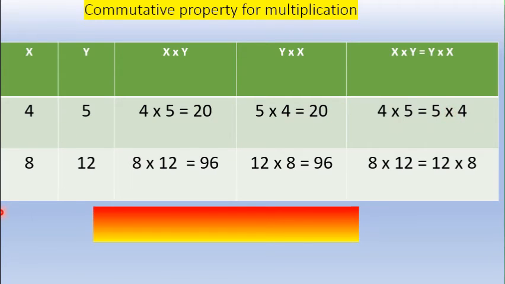Yes, children? Yes. Next we have taken 8 and 12. Here also 8 into 12 equals 96. Next we have changed the order, but we have got the same answer, 96. That is why 8 into 12 equals 12 into 8. So our multiplication is commutative.